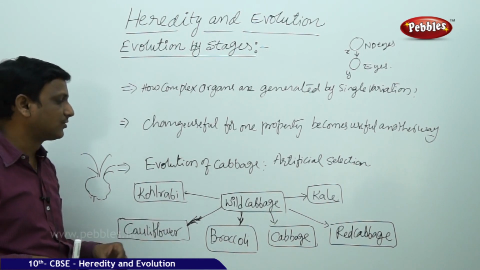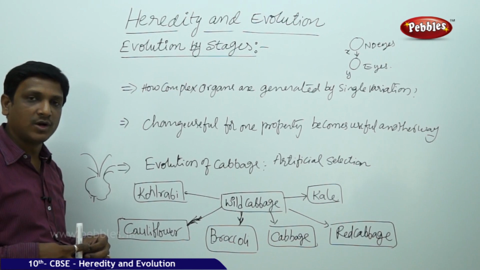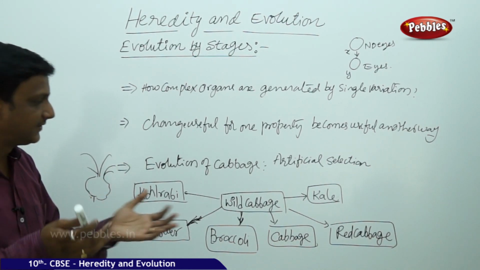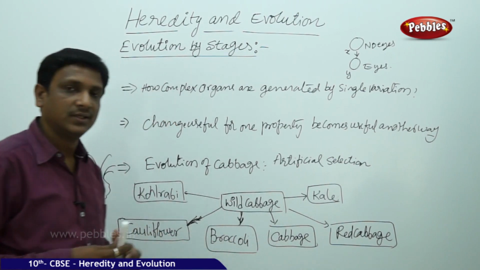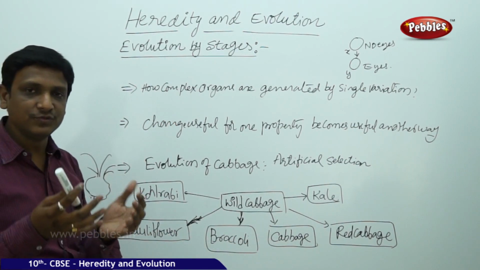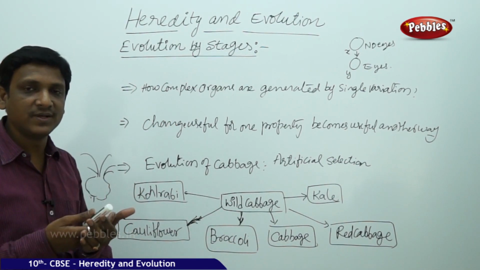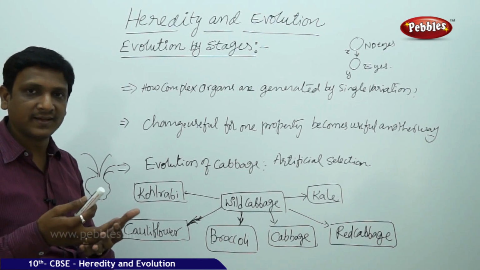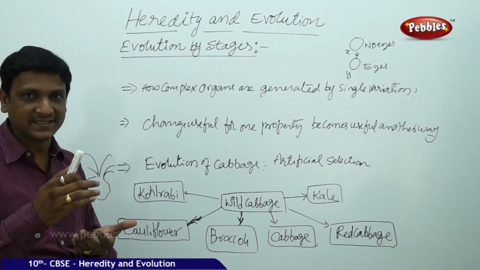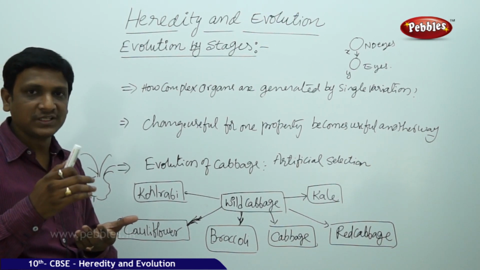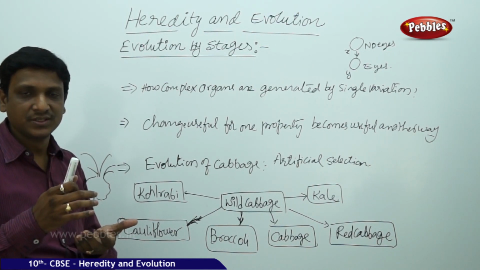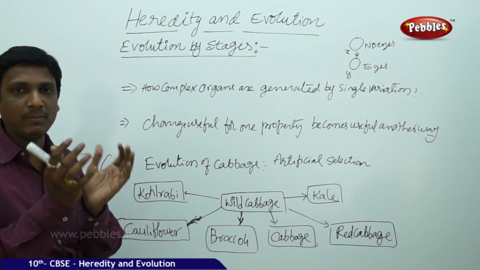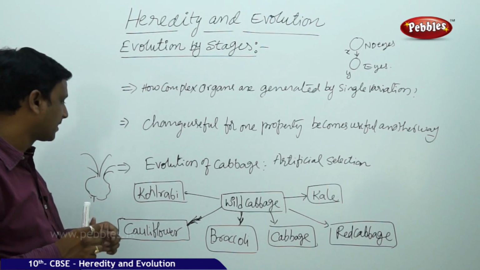So the wild cabbage is grown. Some farmers wanted to have the leaves with very short gaps like a ball. So it led to the formation of a cabbage. So the cabbage is nothing but the leaves which are very close to each other. The stem is very much reduced. The leaves are very close to one another and it is a very dwarf plant. The internodal space is very less in cabbage. Leaves are arranged one after the other, covering each other to form a ball called cabbage.